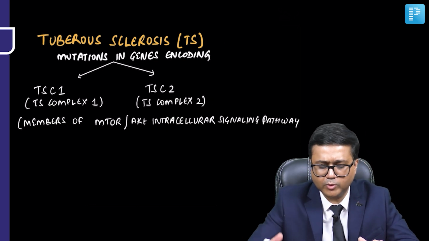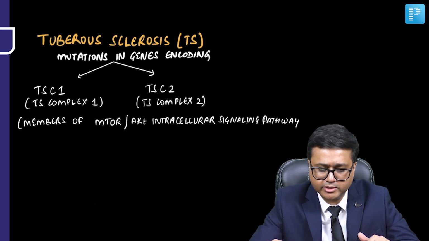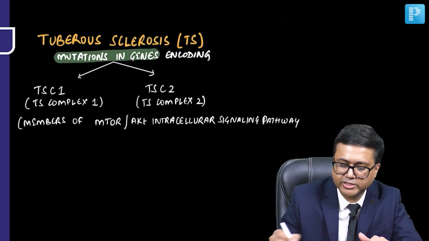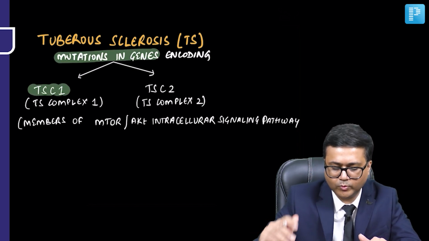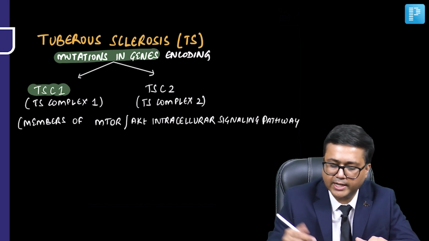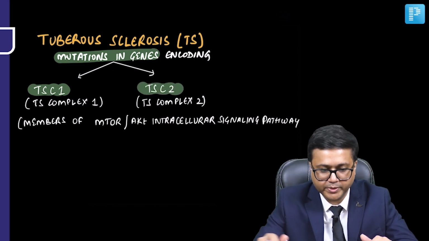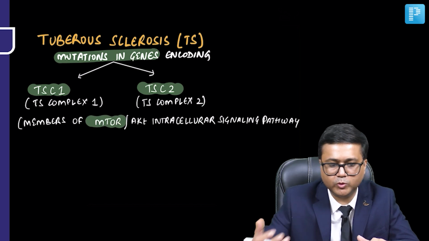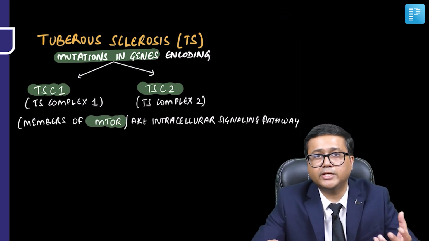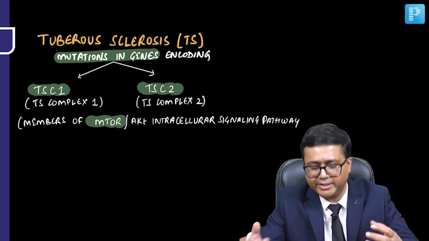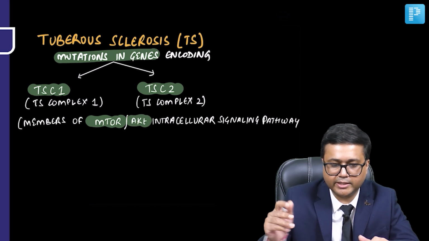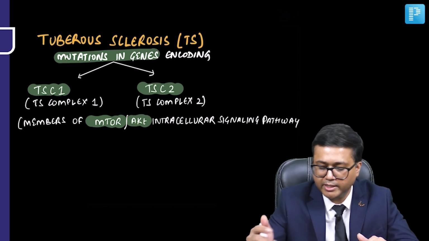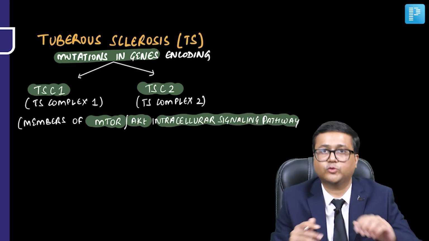Now, let's talk about the genes. There are mutations in the genes which encode for TSC1, that is tuberous sclerosis complex 1, and TSC2, complex 2. And these are members of the mTOR, mTOR basically being the mammalian target of rapamycin, and the AKT, that is protein kinase B, intracellular signaling pathways.